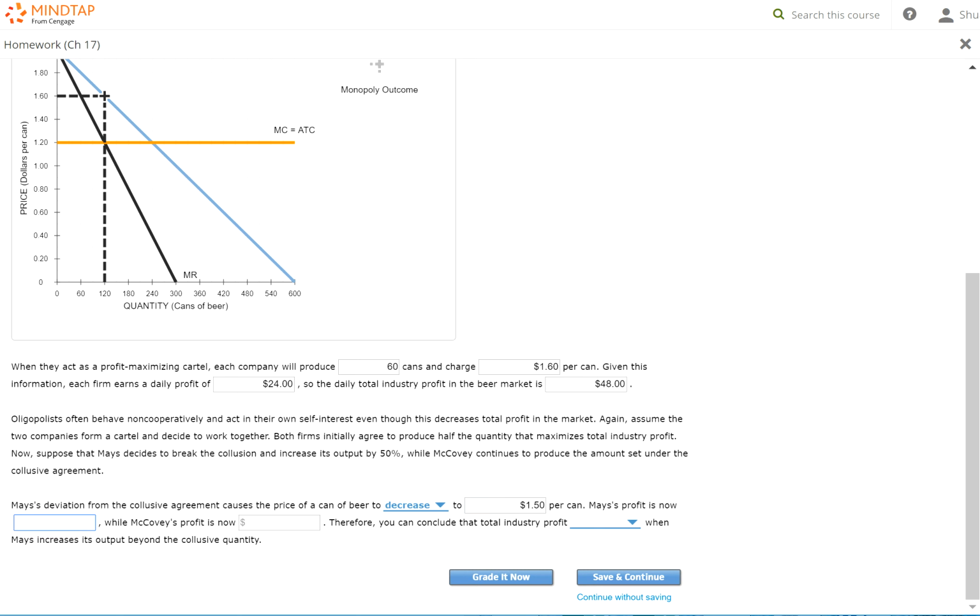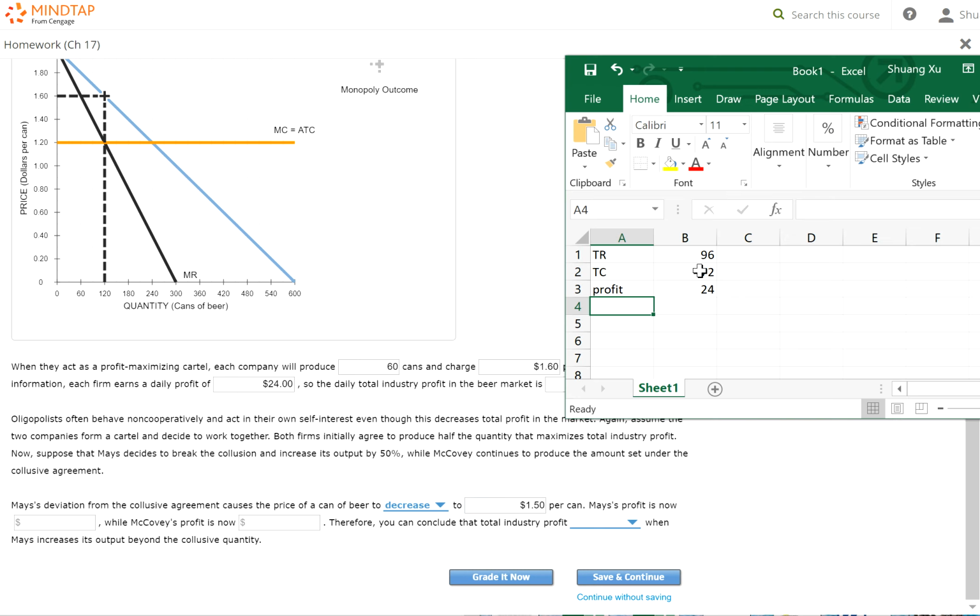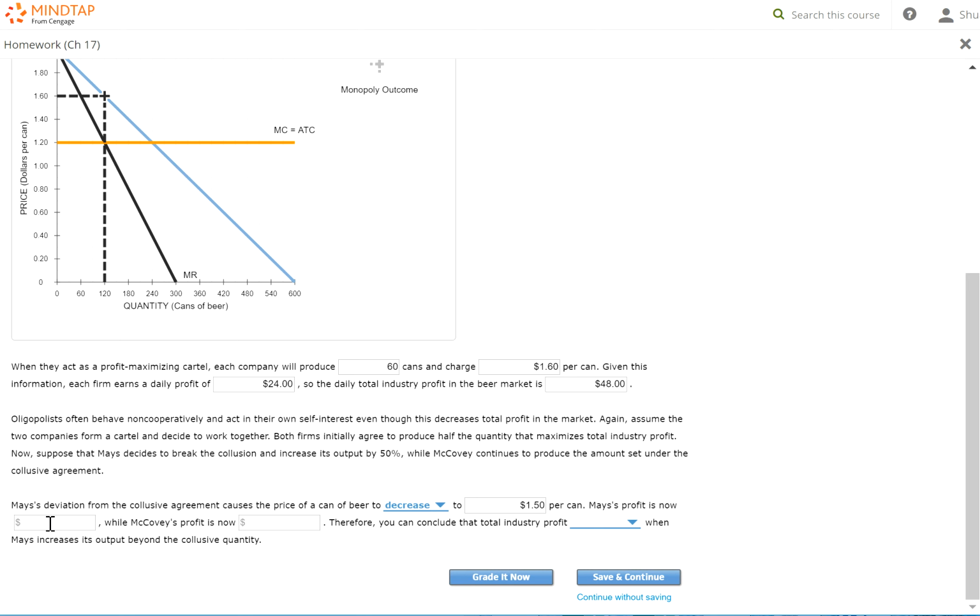Let's see how much profit it makes. Okay, so for Mays, their total revenue equals the price, $1.50 now, times 90. That's total revenue for them. And total cost is $1.20 times 90. So their profit is 27 now. So they're better off. Now let's look at McCoy.